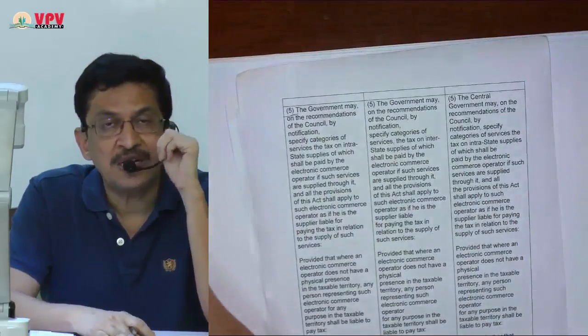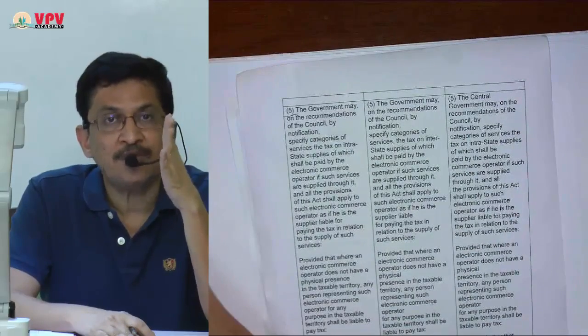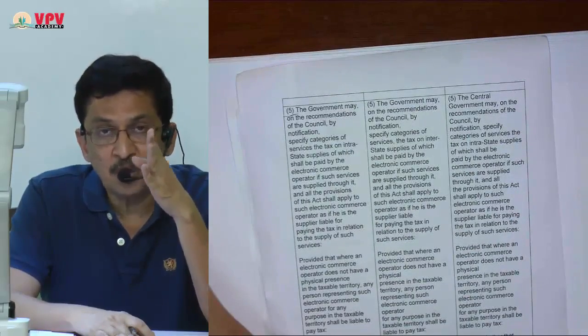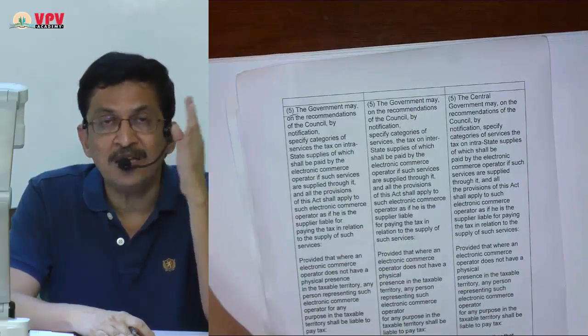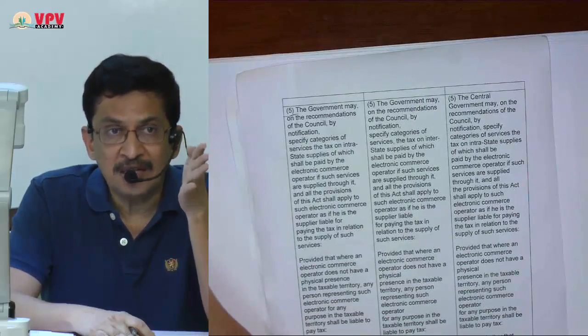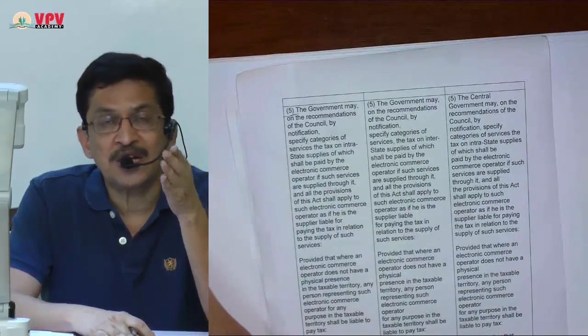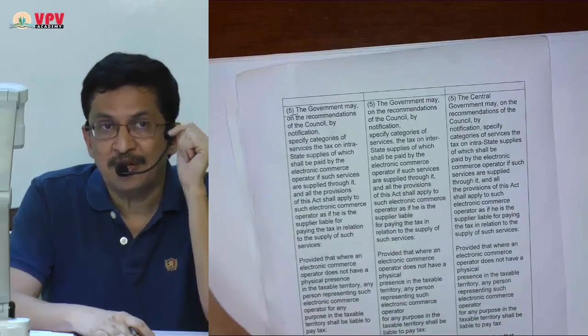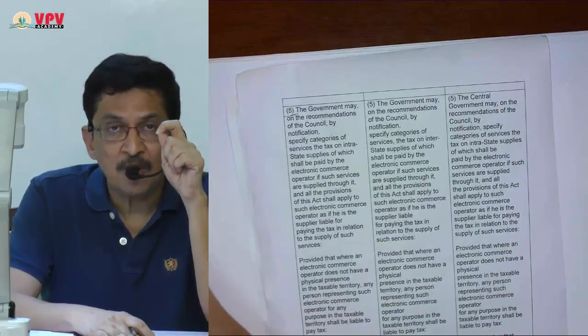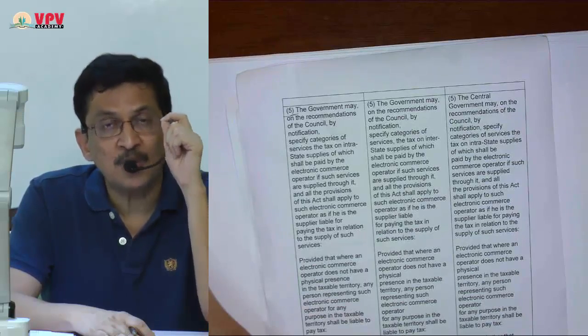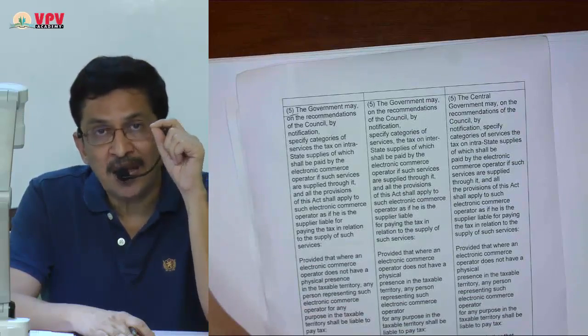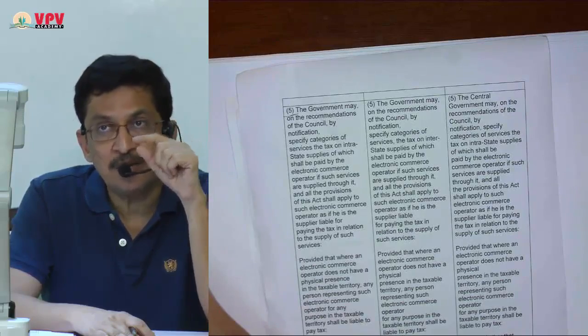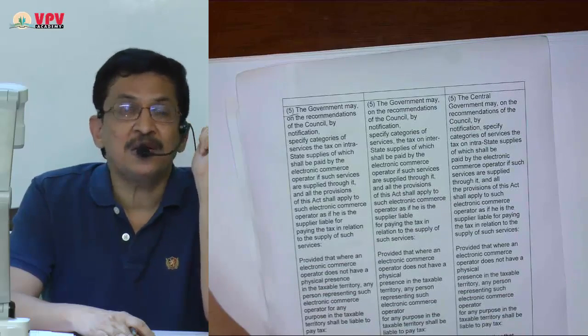Here what he is trying to say, we are going to notify some services. If those services are provided by e-commerce operator, then liability to pay service tax will be on e-commerce operator. Now if that e-commerce operator is from place outside India, then liability to pay service tax will be on his representative in India.